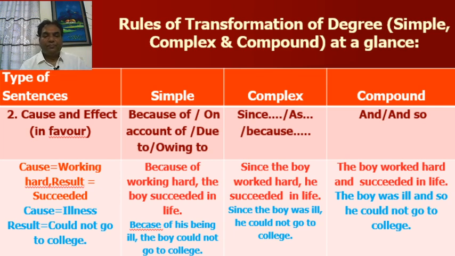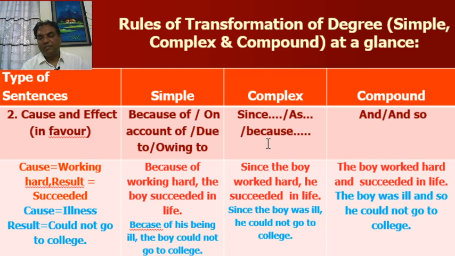Rule number 2. Types of sentences or clues. Cause and effect, in favor. Simple: you have to start with because of, on account of, due to, owing to. You can also use these phrases in the middle of the sentence or at the beginning of the sentence. I have used at the beginning of the sentence.